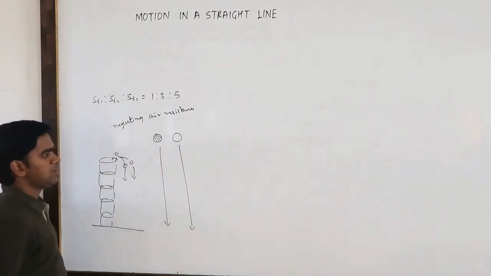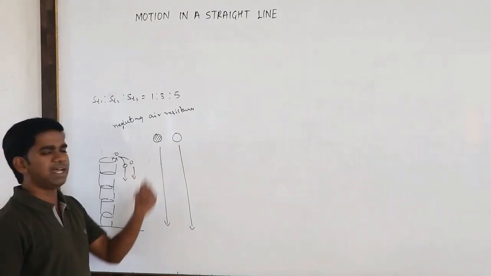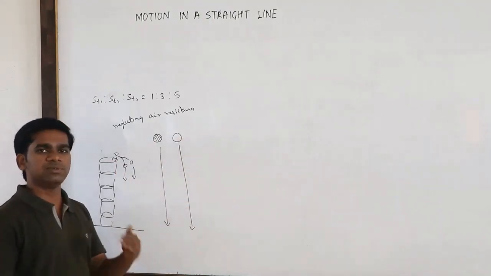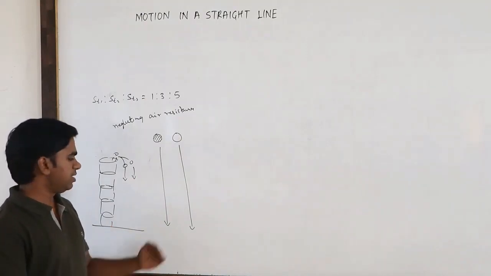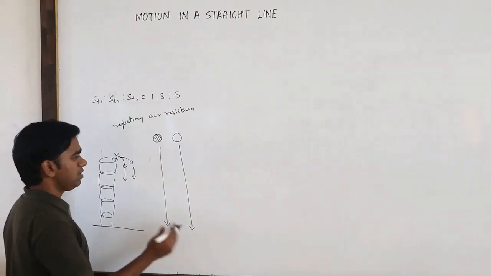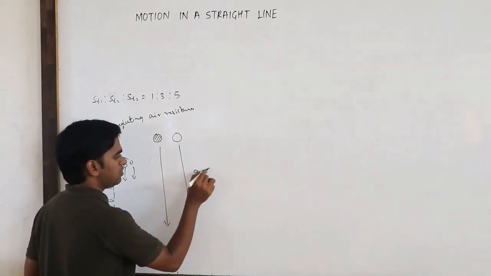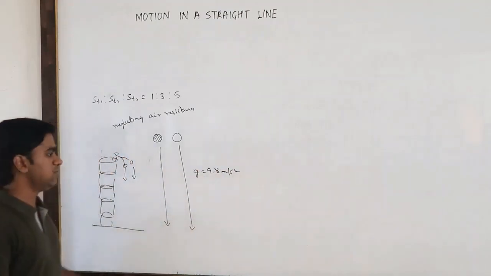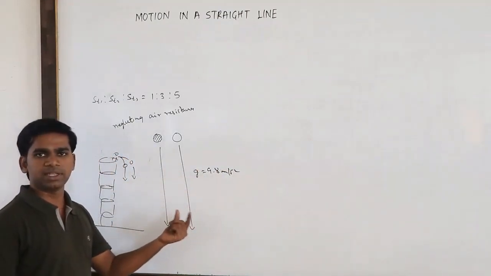What we usually thought is that the ball with more mass will move faster and the ball with less mass will move slower. But when they did the experiment, both reached at the same time. Why is that happening? Because the value of g is 9.8 meters per second squared, a constant value on the surface of Earth.